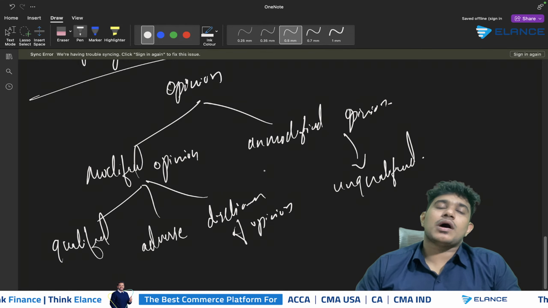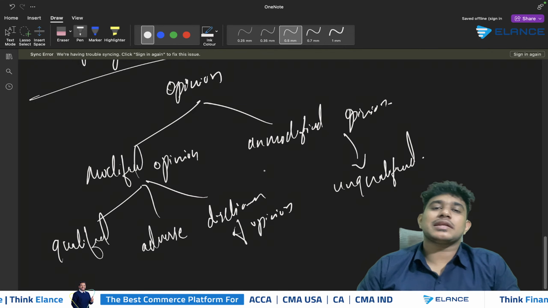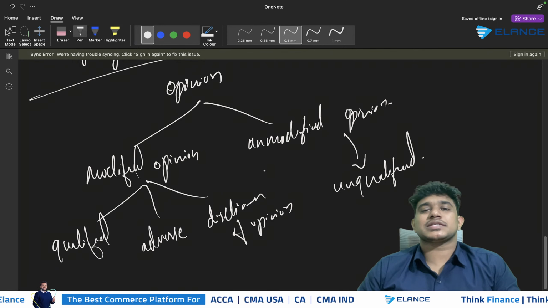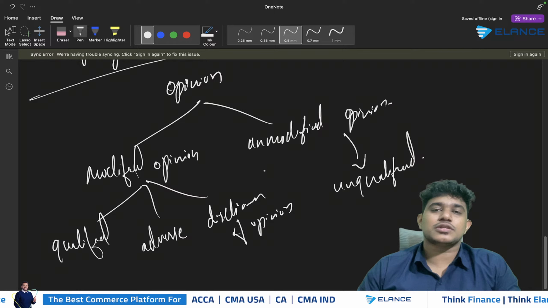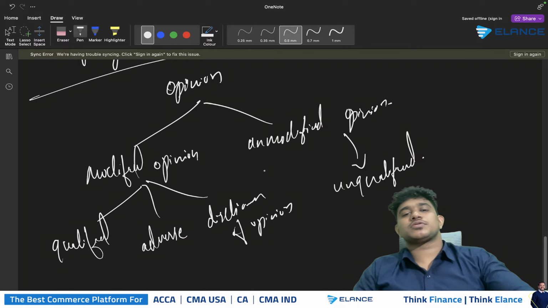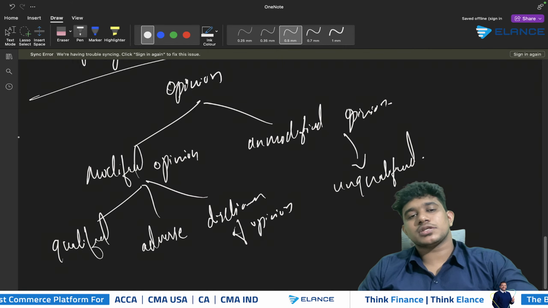Then, when it comes to qualified opinion, it means that the financial statement shows a true and fair view, but it is subject to some reservations. So, which means, except if some mistakes are avoided, the rest of the financial statement shows a true and fair view. That is something called qualified opinion. So, these are the types of opinion which we will be providing in our auditor's report.